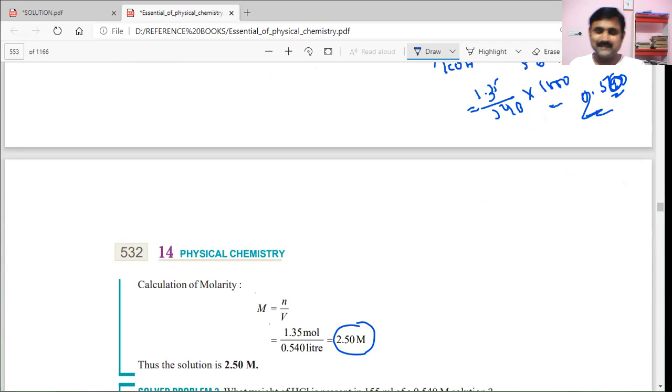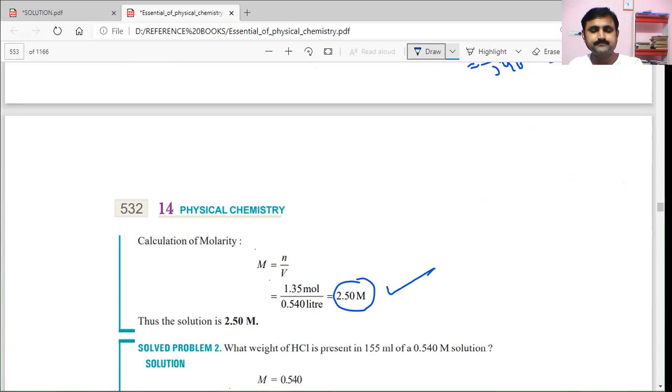Actually, what they did here is convert the ml into liters. Even without converting, you can do it. So finally they got 2.50 molarity.